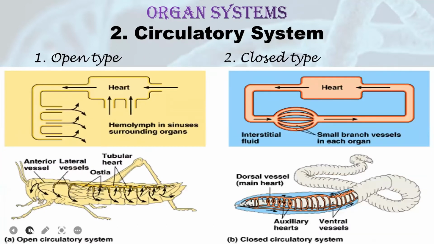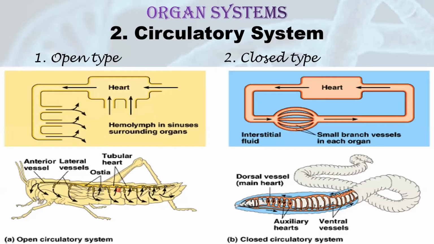Then circulatory system is also mentioned in our textbook. Circulatory system can be of 2 types, open type and closed type. And what is the meaning of this? Open type means the blood from the heart flows through certain vessels and then it flows into the cavity of the body. That means they don't have capillaries or they don't have a closed circuit through which the blood can flow. From the heart, through very few vessels, the blood flows directly into the body cavity, which is known as sinus. And all the organs inside the body are bathed in the blood. So that is open type.